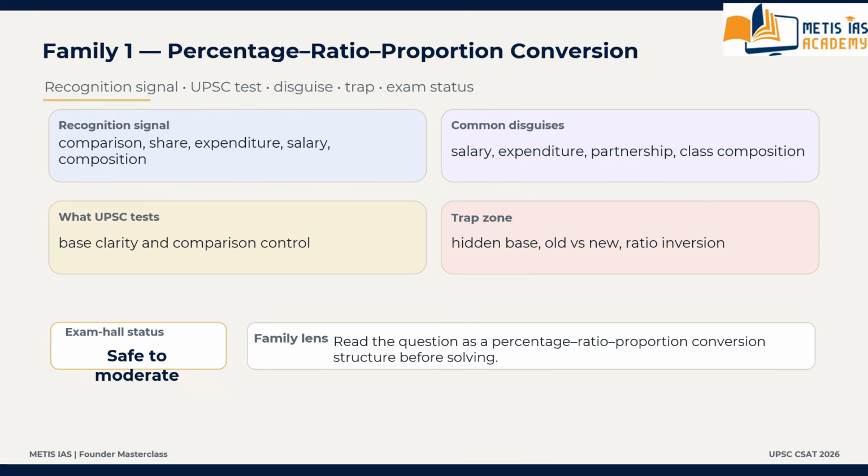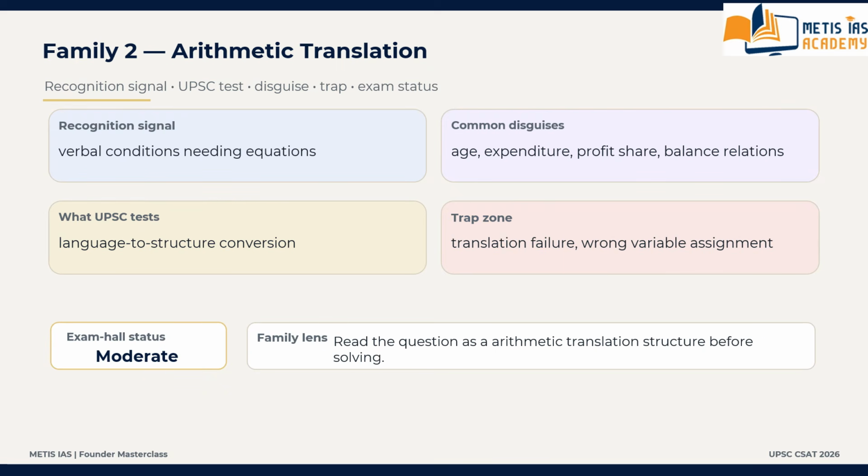Then move to family number 2. What is this family number 2? Arithmetic translation family. This is another major UPSC family. What is the recognition signal? Whenever the question gives you a verbal condition and expects you to convert it into structured relations or equations, this will be automatically identified as arithmetic translation. That is family number 2.